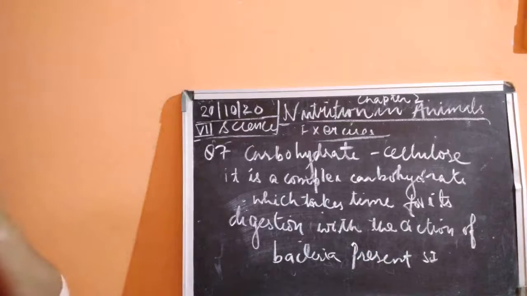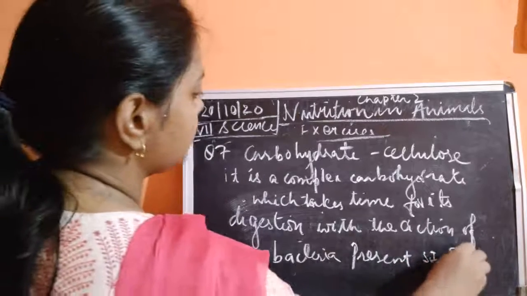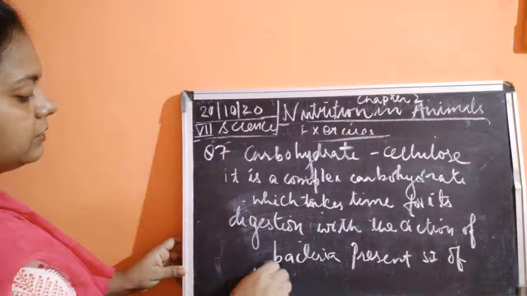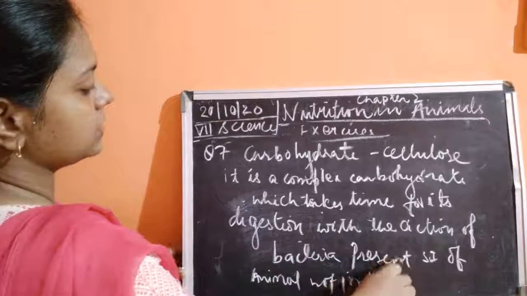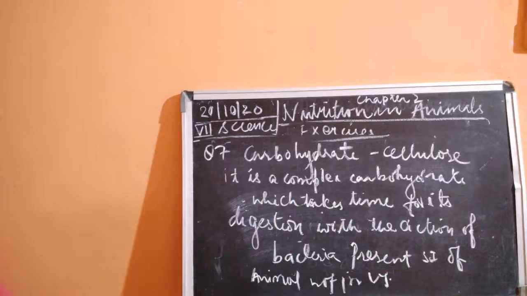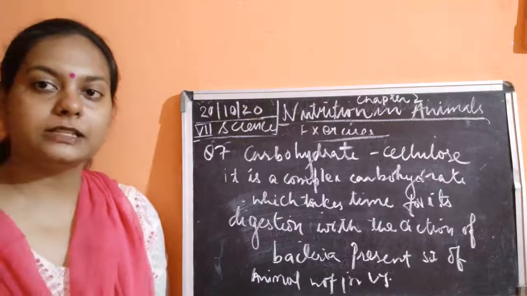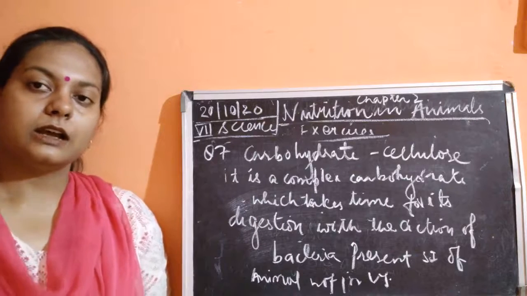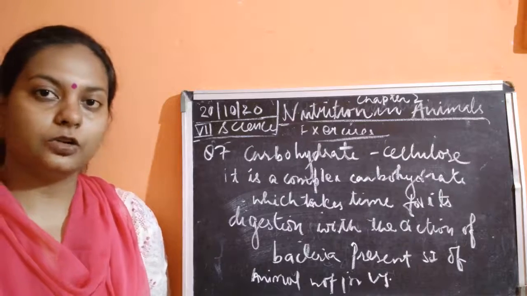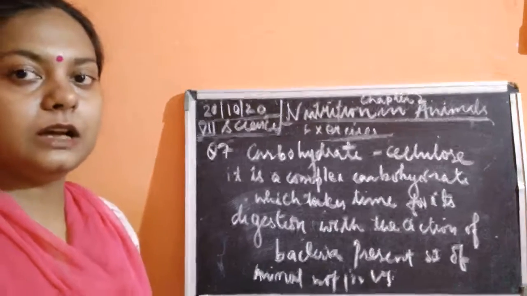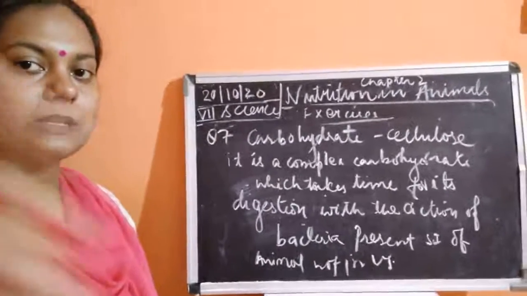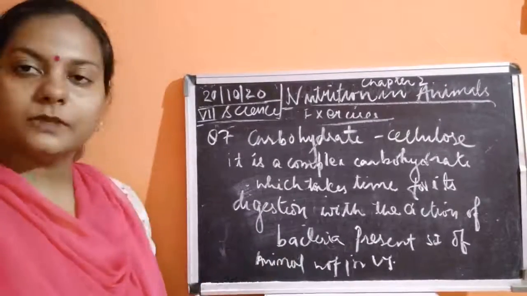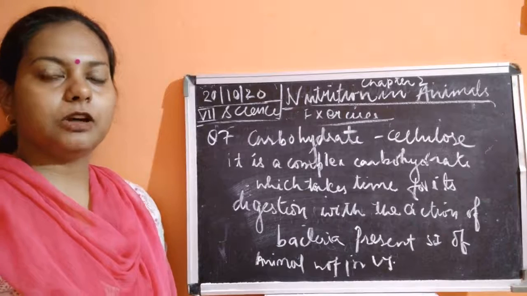These bacteria are present only in the ruminants, not in human beings. So the bacteria for digesting cellulose are present only in animals. That is why it cannot be digested by us.